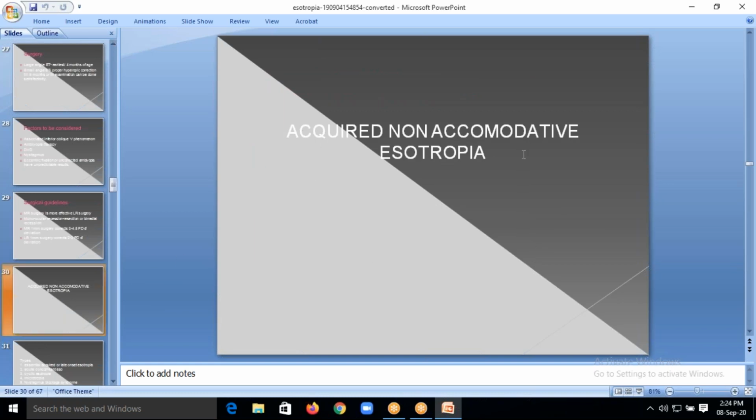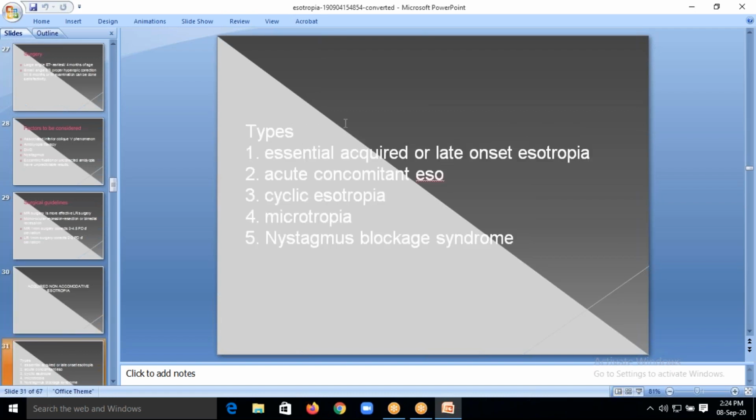Next is acquired non-accommodative esotropia, another type of esotropia. There are several types in this: essential acquired or late onset esotropia, acute concomitant esotropia, cyclic esotropia, microtropia, and nystagmus blockade syndromes. These are the types of acquired non-accommodative esotropias.